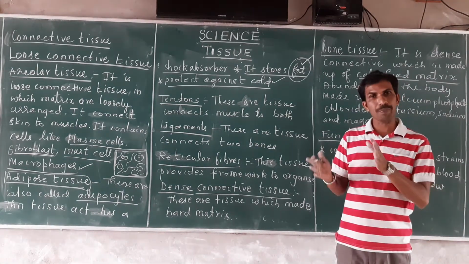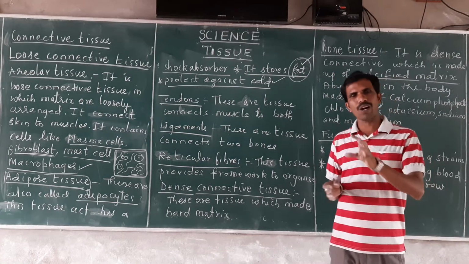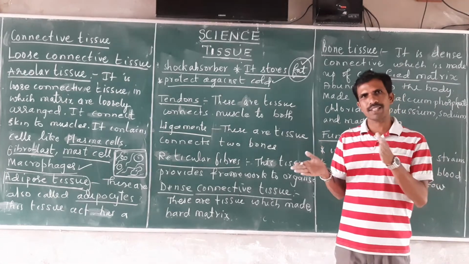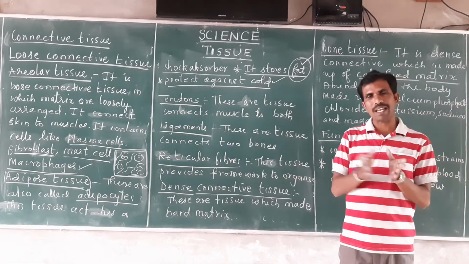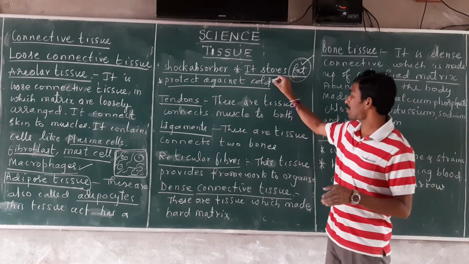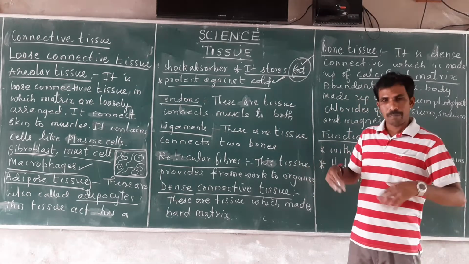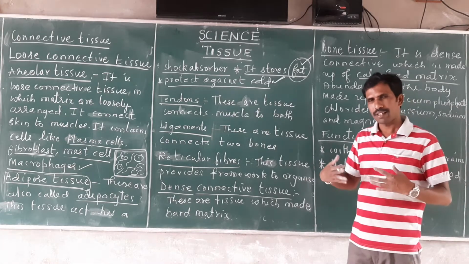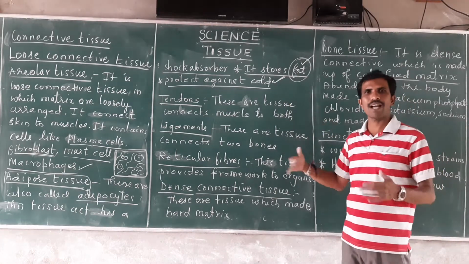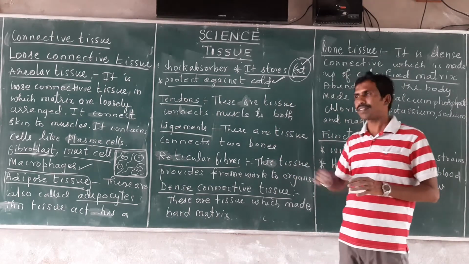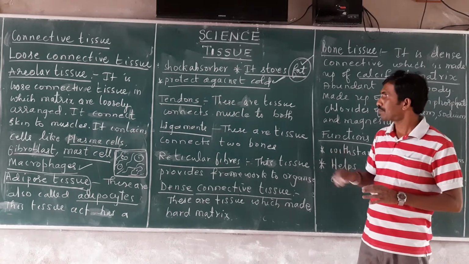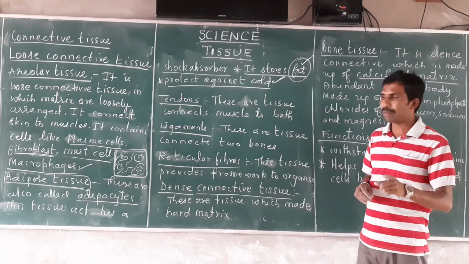People live at very low temperatures, like in Kashmir. In winter the temperature goes below zero, but people survive in that condition also, because the fat present in the body produces heat and keeps the body temperature constant so that you can survive easily. That is called protection or insulation against cold. That is the function of adipose tissue.